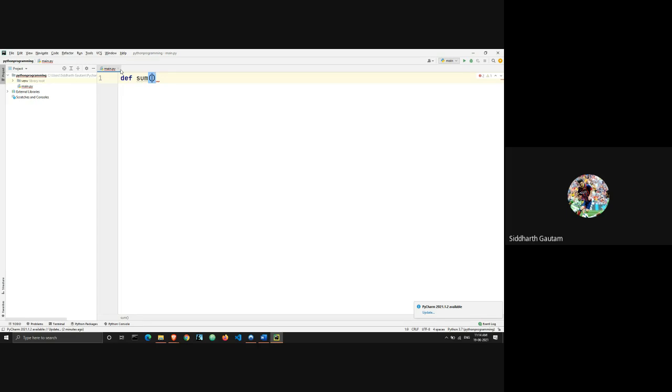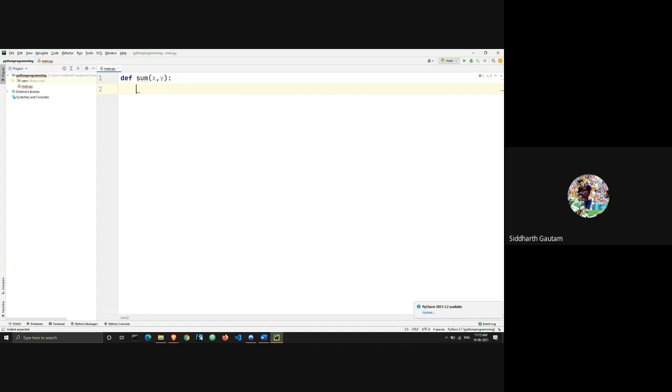When I'm calling the function, I will be using those two data points. I'm going to write x comma y, and a colon, and as you can see there's an indentation here, a gap of 4 spaces. 4 spaces are called an indentation. You have to indent it once, which your IDE will automatically do. You don't need to worry about it.